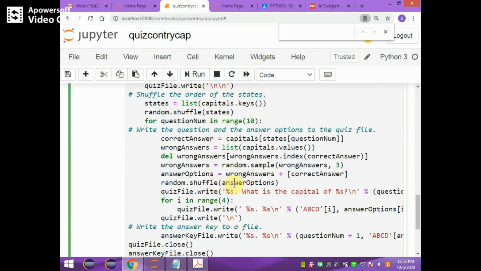Now the write process to the quiz file happens this way. quiz file.write with percentage s, according to the question number.